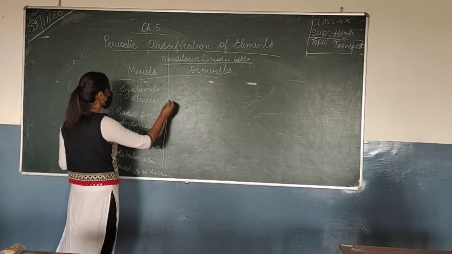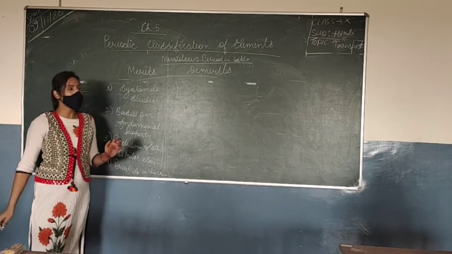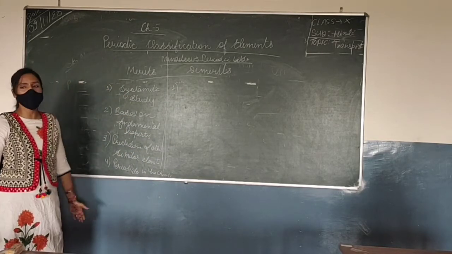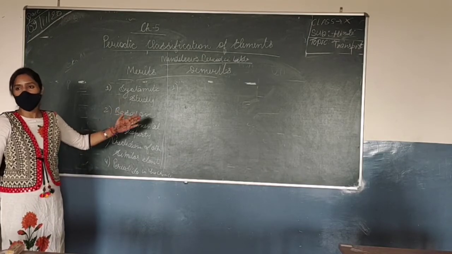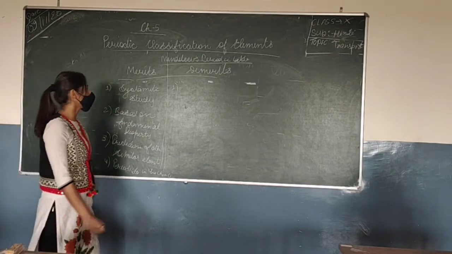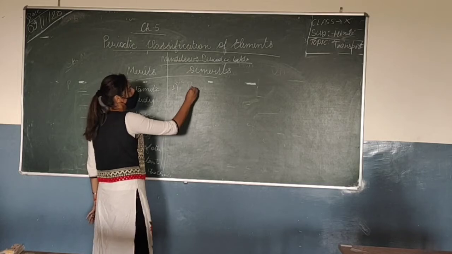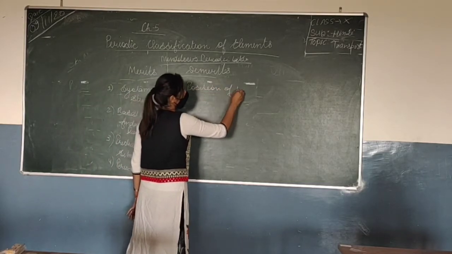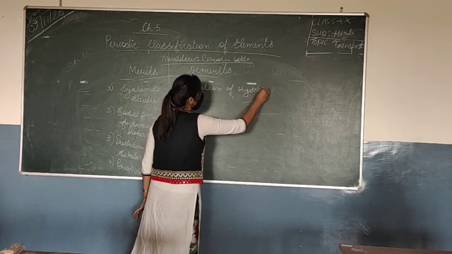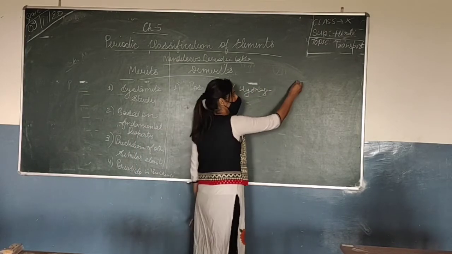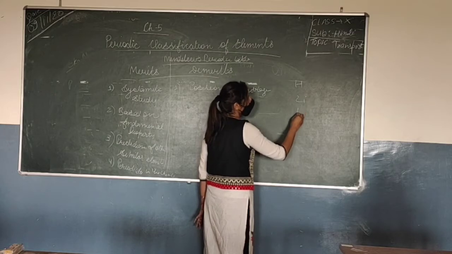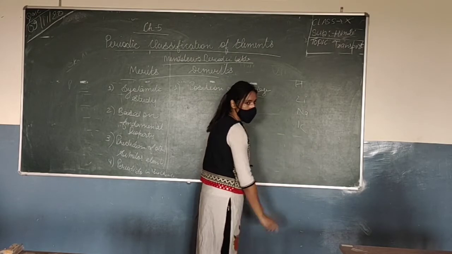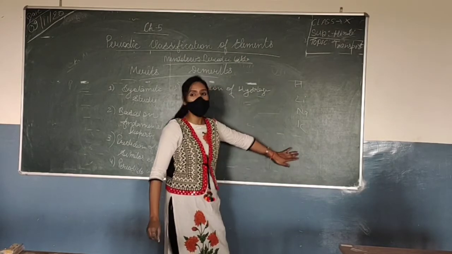Okay, now what are the demerits? I'm just writing in this manner, but you don't have to compare these. I'm just writing in one format. So demerit, position of hydrogen was not clear. Because if you remember, this is hydrogen, then lithium, then sodium, potassium, and so on. So hydrogen was placed in group 1.